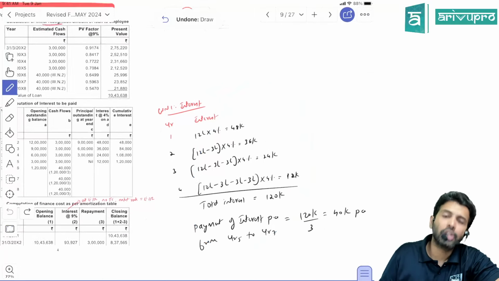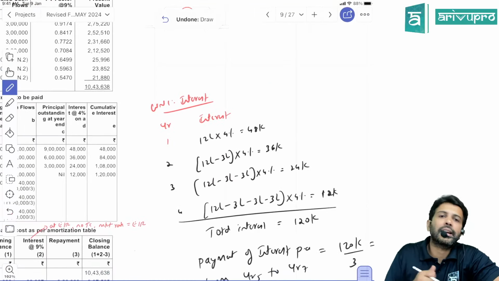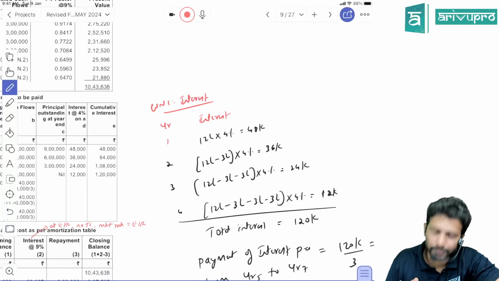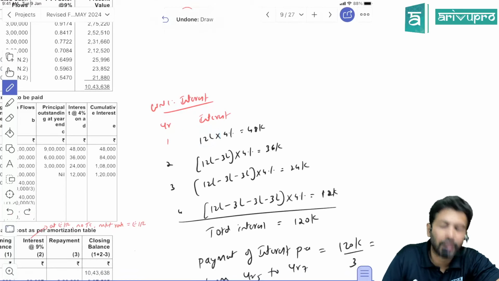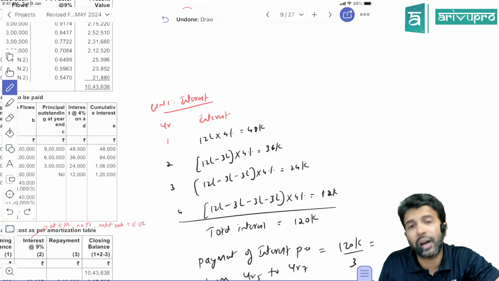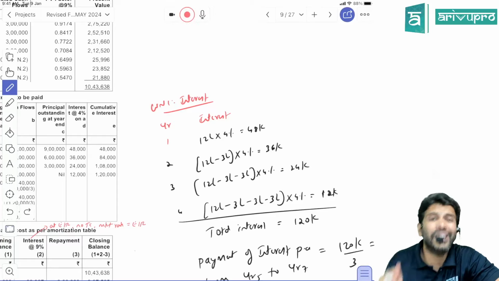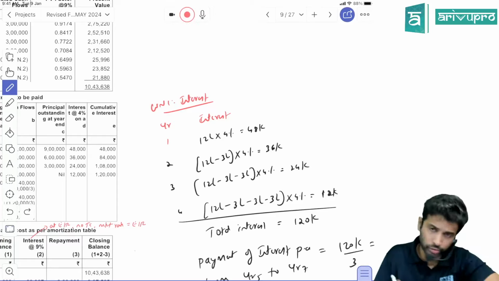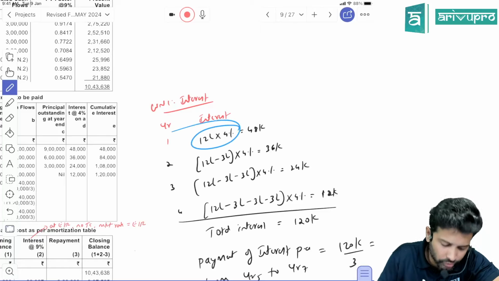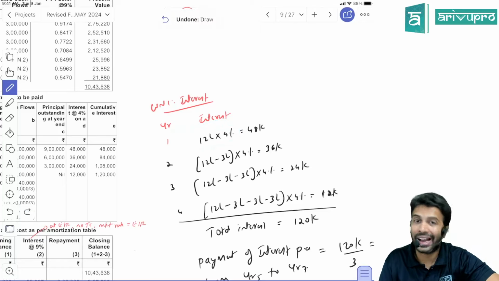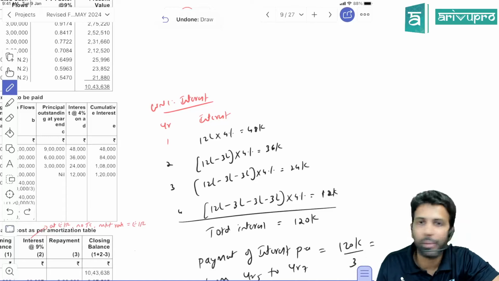The same manner. So how do you calculate interest? So you have to calculate the interest on a reducing balance basis. So how much is the loan amount? 12 lakh. When did the first year, how much principal got repaid? 3 lakh. When did it get repaid? At the end of the year. So first year entire 12 lakh was outstanding. So first year interest will be 12 lakh loan amount into actual interest rate of 4%. So interest will be 48,000.